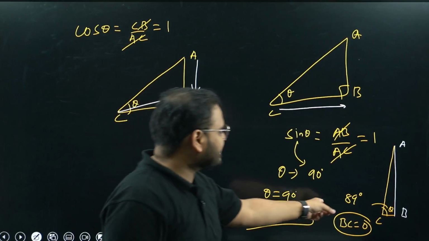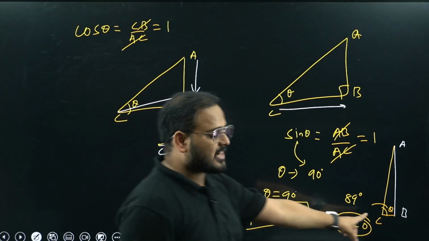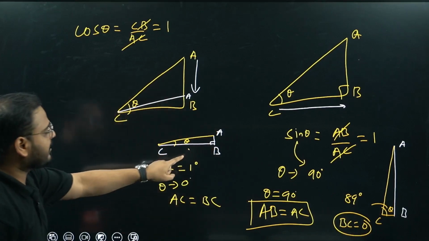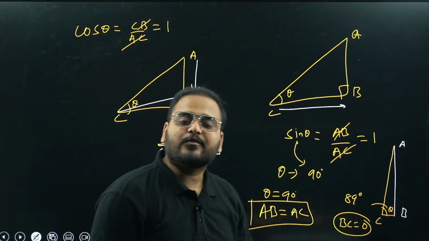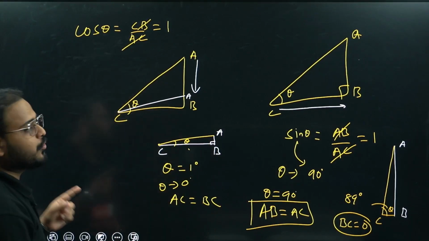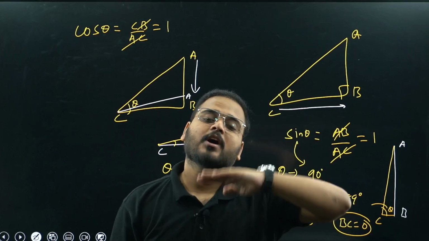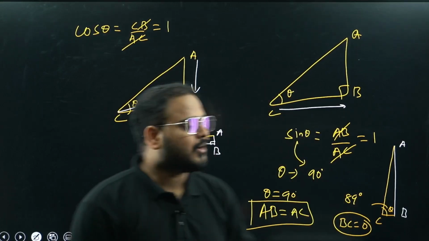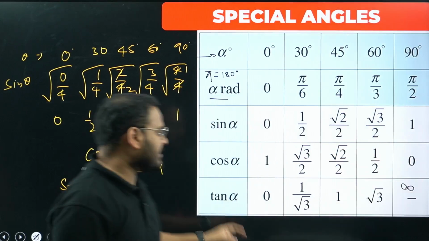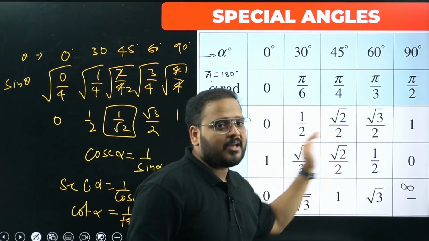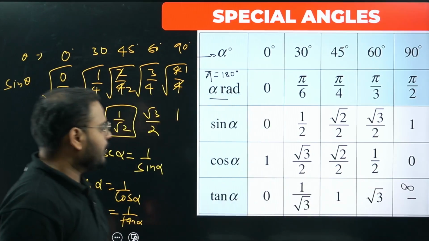So cos and sine both can become 1. When the triangle is becoming this kind of triangle, then cos will be what, bacha? 1. So cos 0 is 1 and sine 90 is 1. I've shown you, but the statement remains true. The hypotenuse is always the greatest side, so sine and cos value cannot reach a value more than 1. Is that clear? Sine maximum value is 1, cos maximum value is 1. Sine goes from 0 to 1, means increases 0 to 1, and cos decreases from 1 to 0.